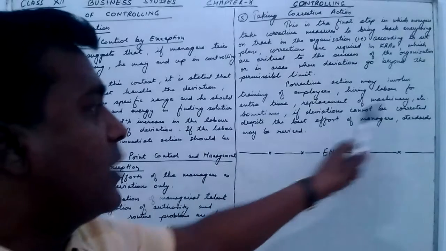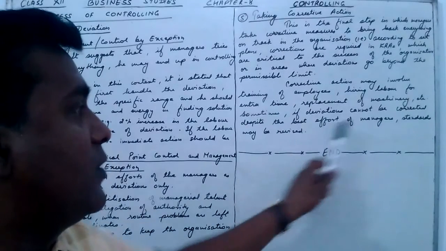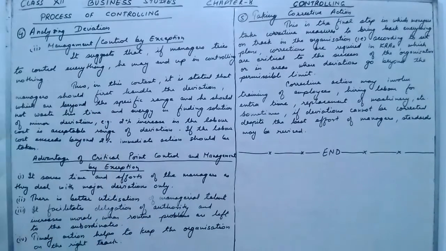Sometimes, if deviations cannot be corrected despite the best efforts of the managers, standards may be revised. If the manager is working hard and still is not able to correct the deviation, then the manager at last should revise the standard or should revise the targets. By this we have completed the controlling chapter.